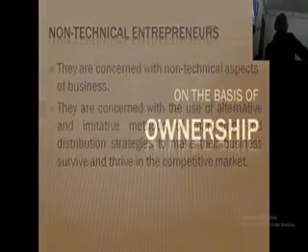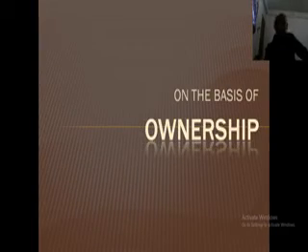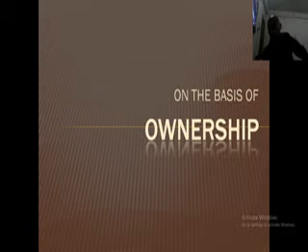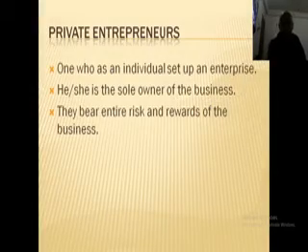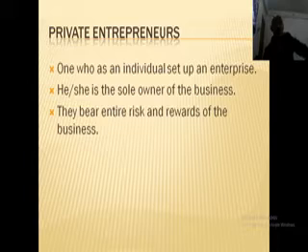Moving on, on the basis of ownership, there are three types of entrepreneurs: private entrepreneurs, state entrepreneurs, and joint entrepreneurs. First one is private entrepreneurs. A private entrepreneur is one who individually sets up their own enterprise and is the sole owner of the business. They bear all the risks as well as the rewards of the business. They don't take any financial help from anybody.